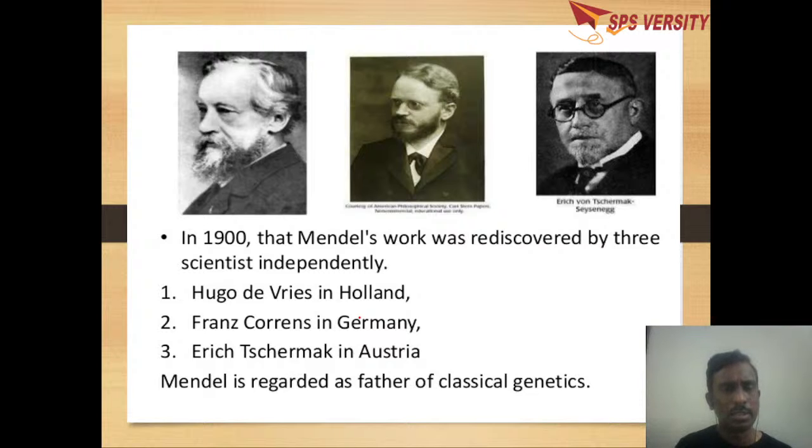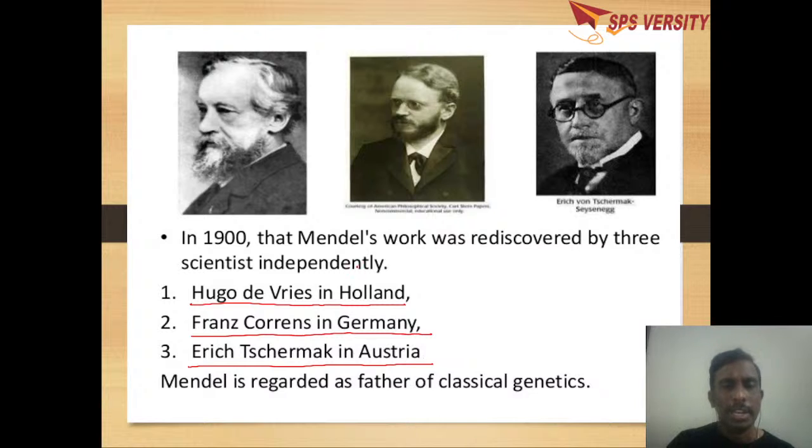Later on, after Mendel, Mendel's laws were rediscovered by three people: Hugo de Vries in Holland, Carl Correns in Germany, and Erich von Tschermak in Austria.